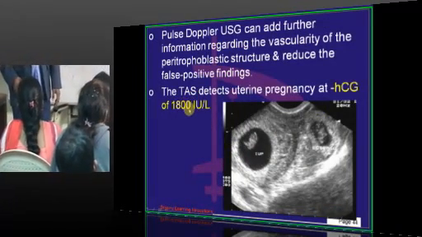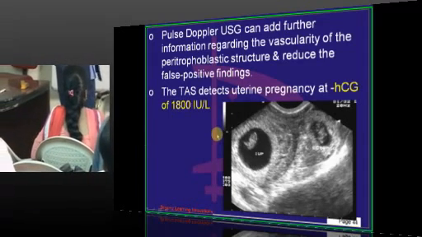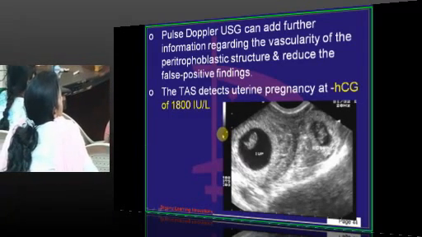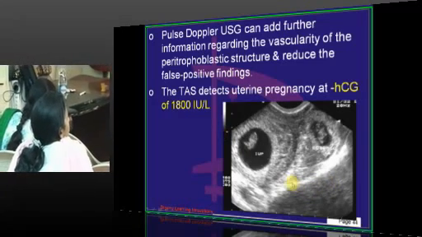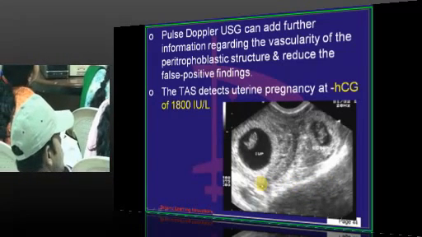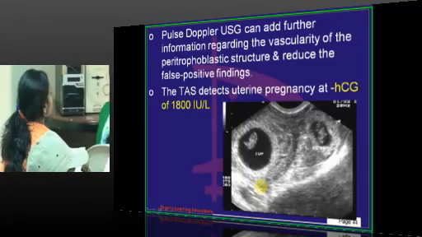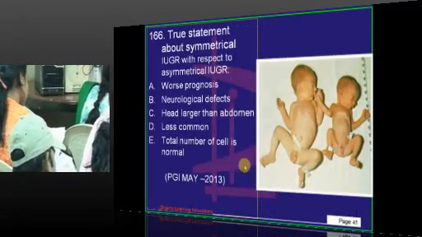If transabdominal ultrasound is used, HCG should reach 1800 units for the gestational sac to appear. Even at 1500 units only, you can identify it using transvaginal ultrasound. This is what I want to underscore to all of you.